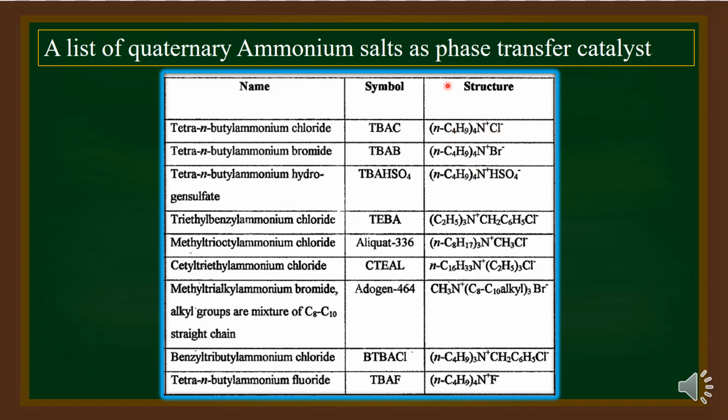So in all these quaternary ammonium salts, you can find the alkyl and aryl groups present. Therefore, these quaternary ammonium salts are miscible with the organic phase as well as the aqueous phase. That is why they are able to move between the organic and aqueous phase, and they carry the reactant from one phase to another phase.